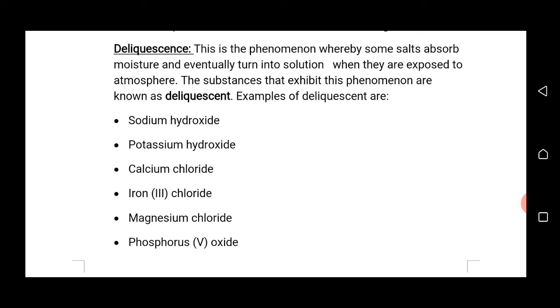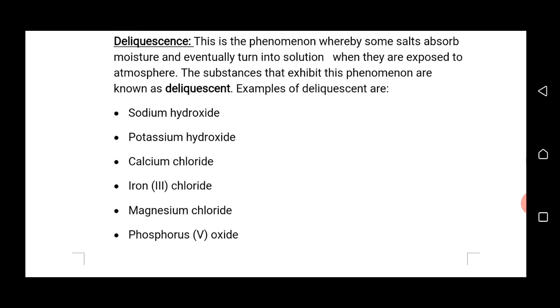Another phenomenon that we're going to look at under this is known as deliquescence. Deliquescence is a phenomenon whereby some salts absorb moisture or water and eventually turn into solution when they are exposed to the atmosphere.